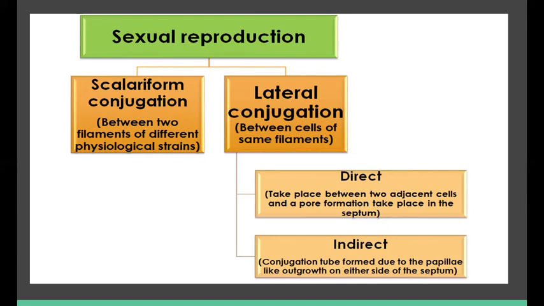In direct conjugation, it takes place between two adjacent cells and pore formation takes place in the septum. Whereas in indirect lateral conjugation, the conjugation tube is formed due to the papillae-like outgrowth on either side of the septum.